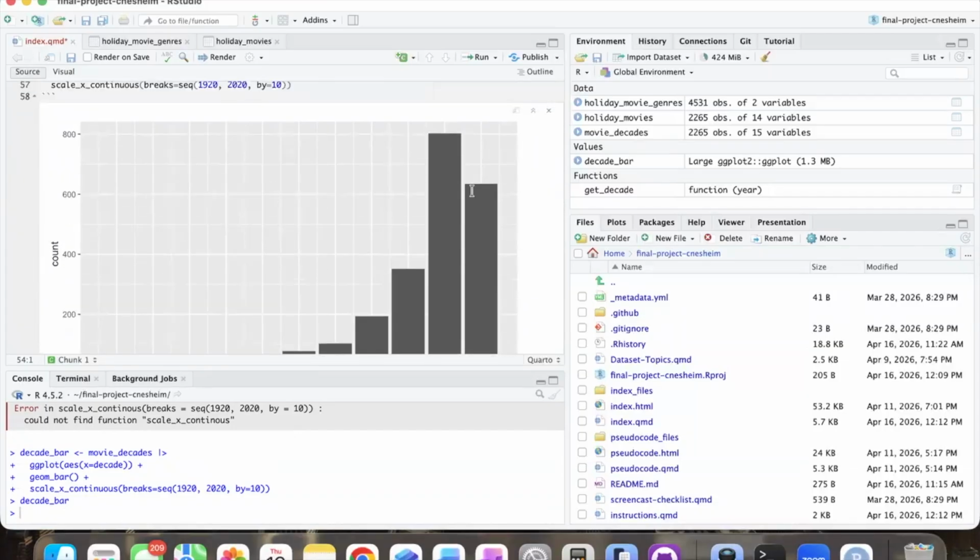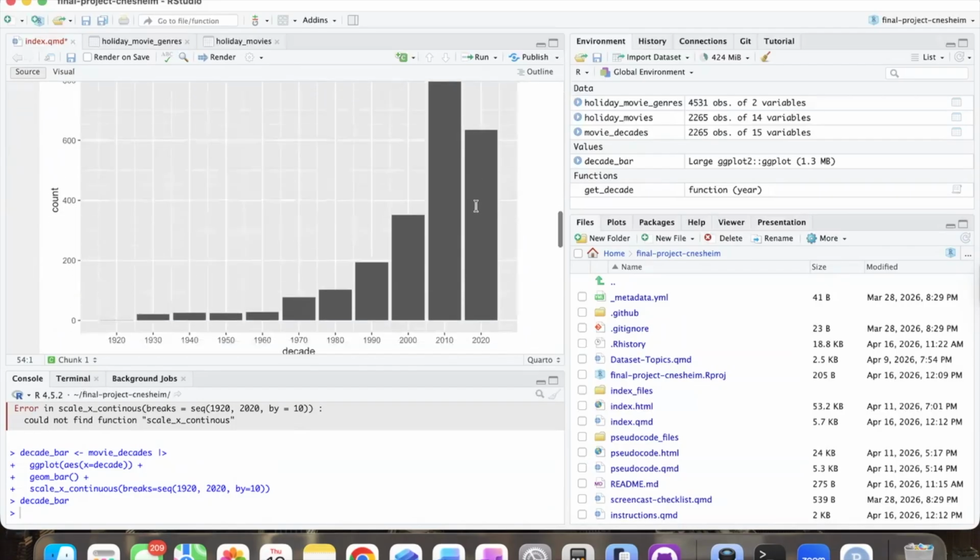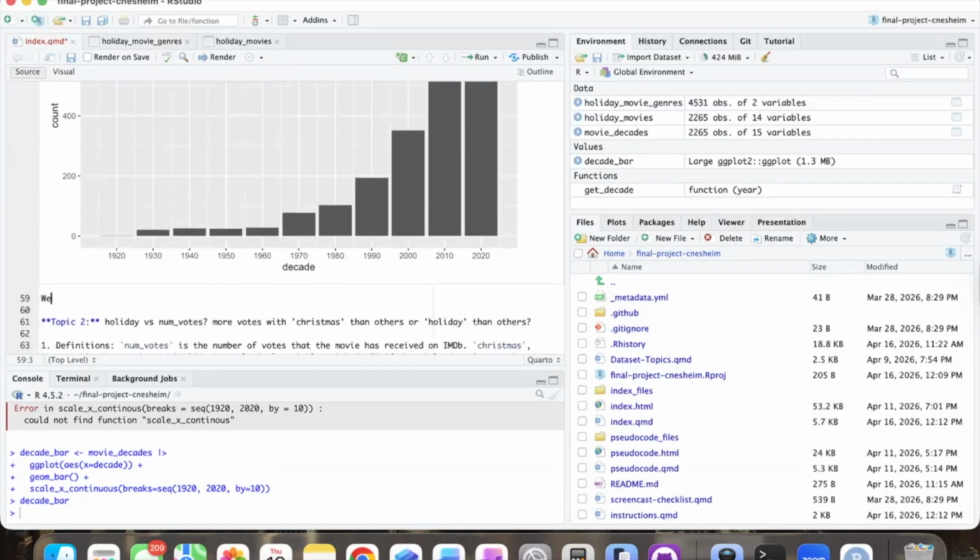So we're a little over halfway through, and it looks like 2020 is on track to exceed. So we can see from this plot that the movie amounts released increase in each decade, which makes sense, right?